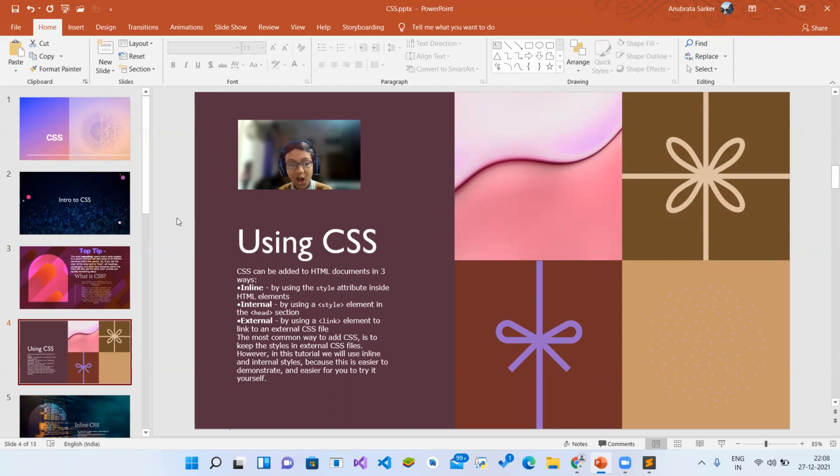However, in this tutorial, we will use inline and internal styles because this is easier to demonstrate and easier for you to try yourself, because external CSS is very hard at first. So here I will teach you what internal CSS is and how to use it.